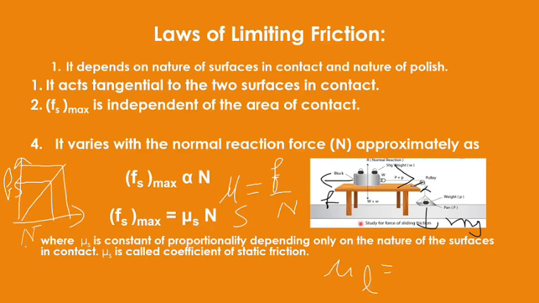Here when we take the readings, we take them by increasing the normal reaction. Initially we will take simply the block, then we will put some extra weight over it. So we are increasing the normal reaction. When we increase the normal reaction, the frictional force also increases. So that is the experiment. We need to increase the applied force, which depends upon the normal reaction itself. So by taking different observations, we will do the graph plotting, and from the slope of the graph, you can always find the coefficient of limiting friction. This is the experiment with you.